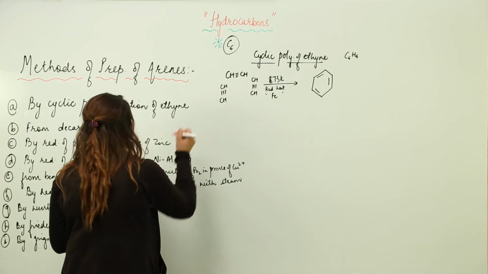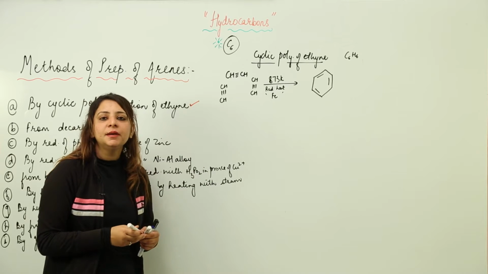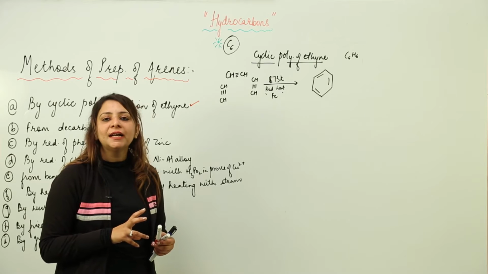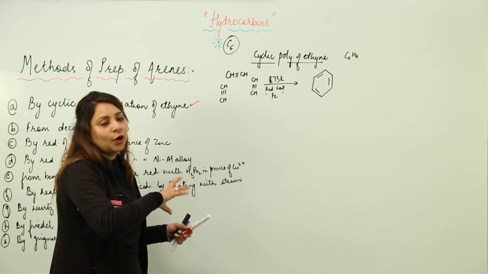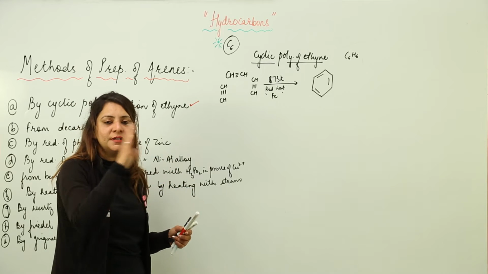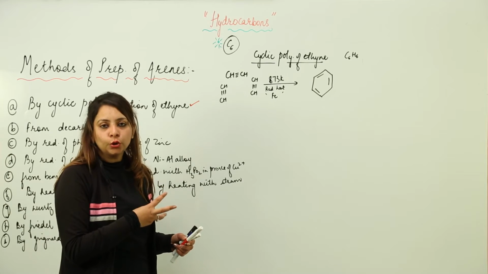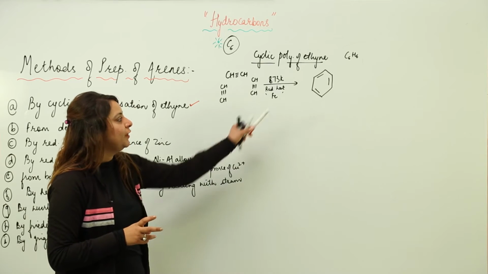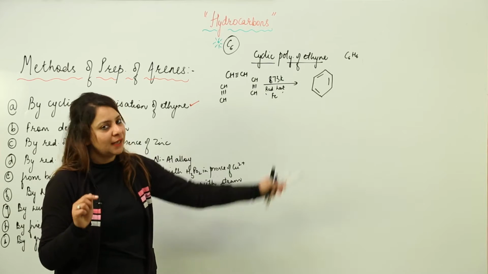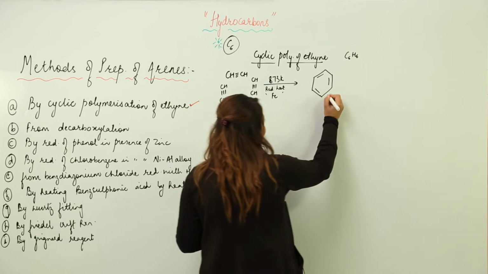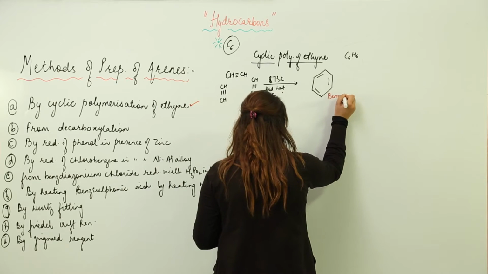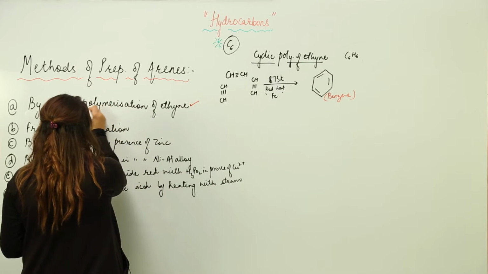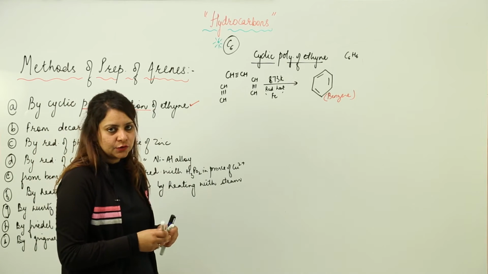That cyclic polymerization is basically we are taking the minimum 3 molecules of ethyne, we heat them red hot in presence of catalyst iron and they undergo a polymerization. That means they join to form a cyclic compound, and because we took the 3 ethyne molecules, we have a compound with formula C6H6, which is particularly called benzene. Right, so this is how you can form arenes by the cyclic polymerization.